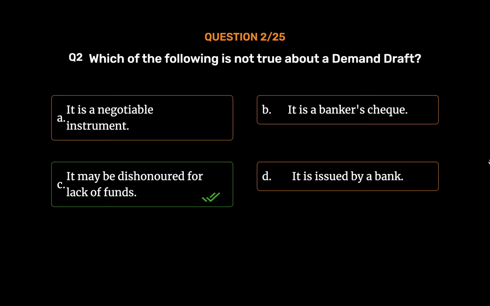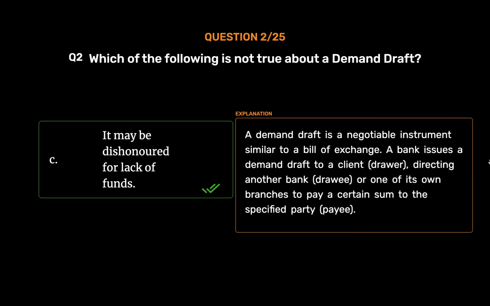It may be dishonored for lack of funds. A demand draft is a negotiable instrument similar to a bill of exchange. A bank issues a demand draft to a client, drawer, directing another bank, drawee, or one of its own branches to pay a certain sum to the specified party, payee.